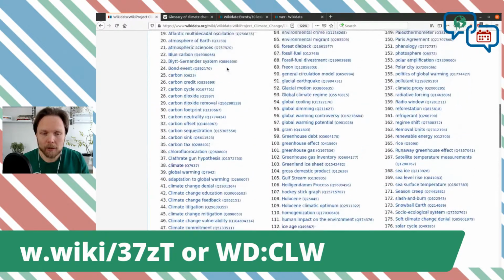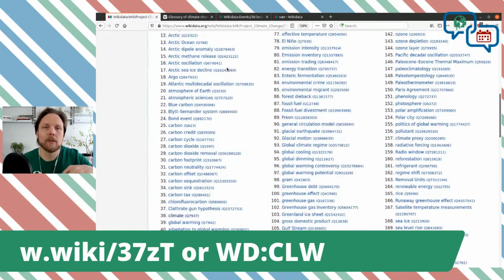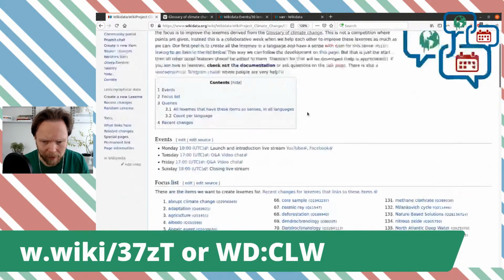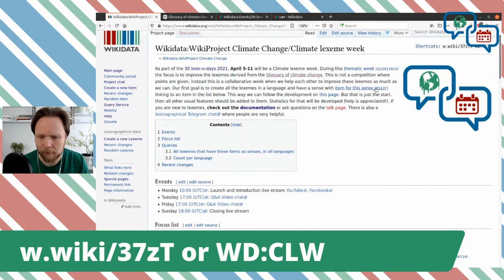So my idea was we should try to make lexemes that link to these items through "item for this sense", which is property 5137. I believe I have this here. Yes, item for this sense, P5137, because that makes it possible to connect them all and also to track it.